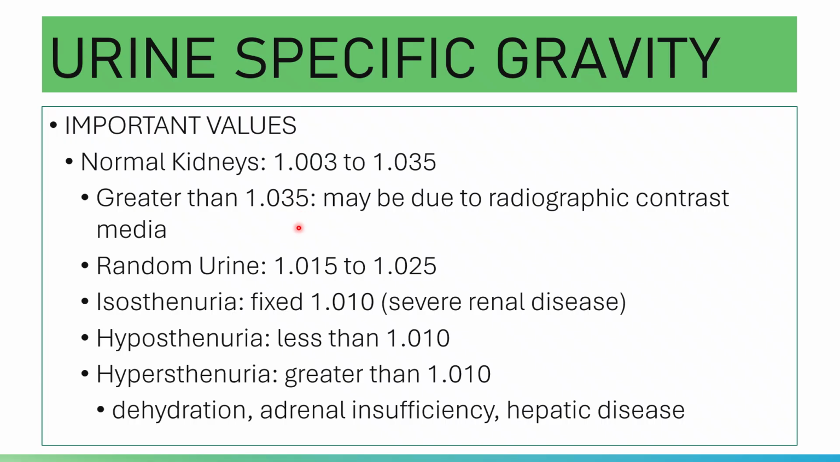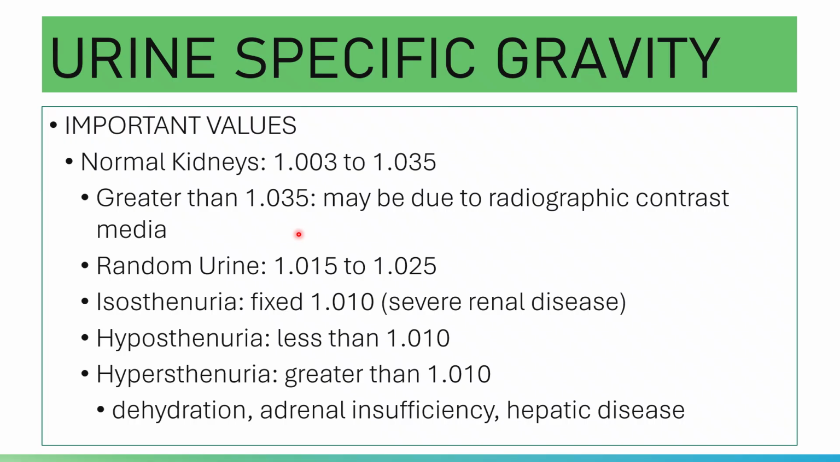Anyway, if the specific gravity of the urine is greater than 1.035, then it may be because of an intravenous pyelogram. You underwent imaging and were administered a radiographic contrast media.